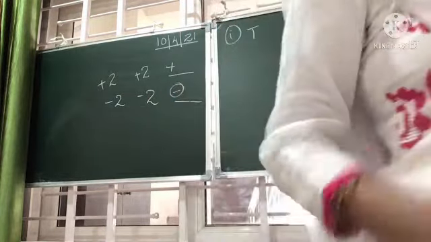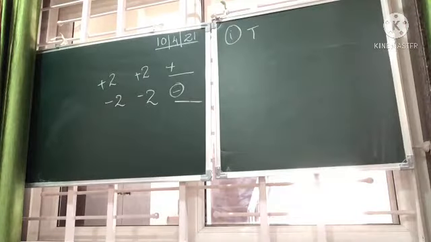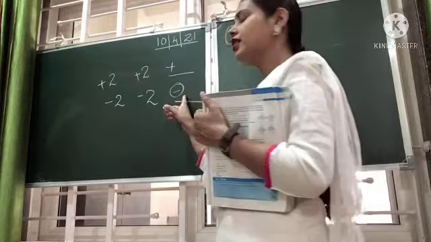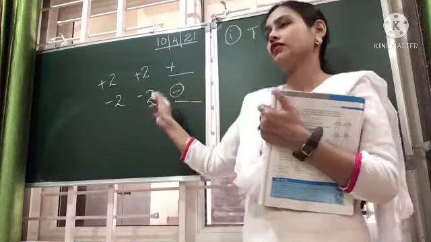The answer will be negative. Why negative? Because they will tag their work and they are negative. So the answer will be negative.